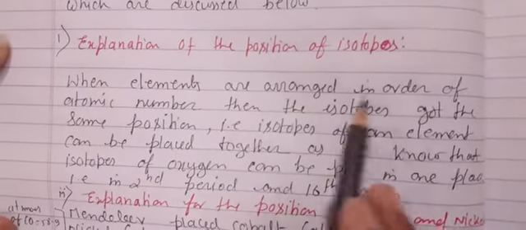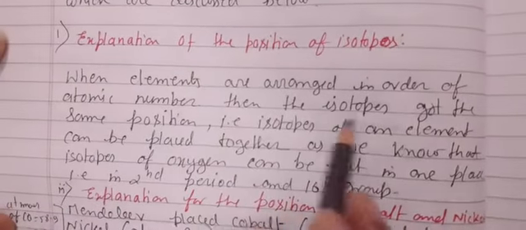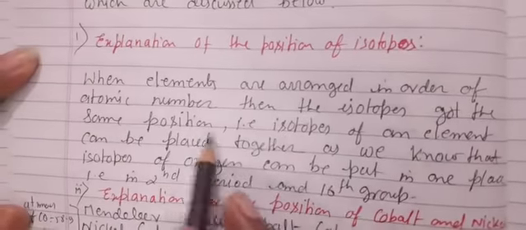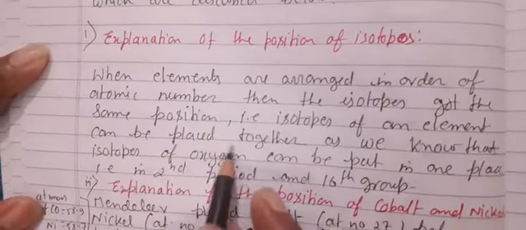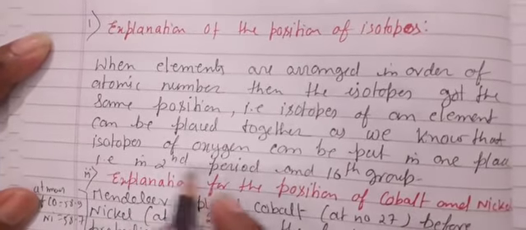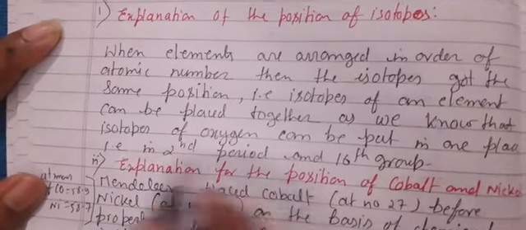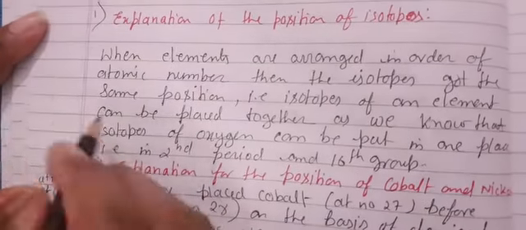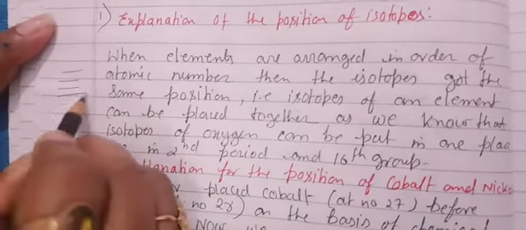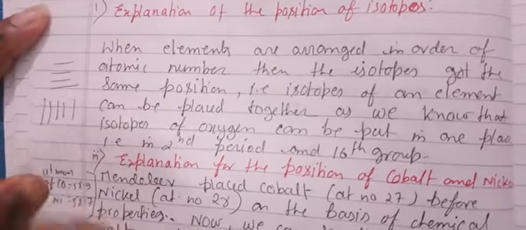When elements are arranged in order of atomic number, the isotopes get the same position, that is, isotopes of an element can be placed together. As we know, isotopes of oxygen can be put in one place, that is in the second period and 16th group. You know children what is a period? These are the periods and these are the groups.